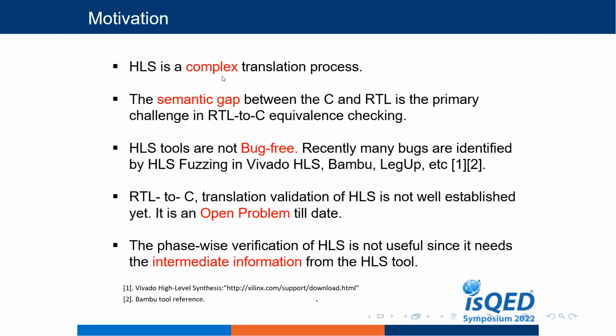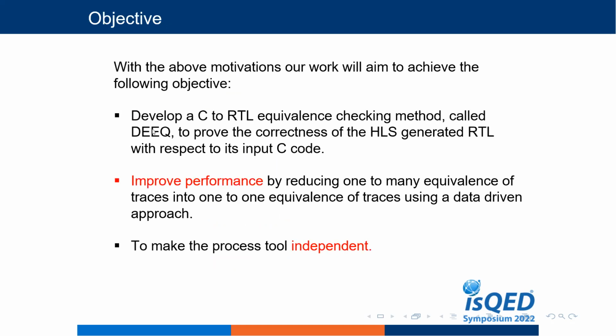Motivation. High-level synthesis is a complex translation process. The semantic gap between C and RTL is the primary challenge in RTL to C equivalence checking. High-level synthesis tools are not bug-free. Recently, many bugs have been identified in some high-level synthesis tools like Vivado HLS and Bambu. RTL to C translation validation of high-level synthesis is not well established yet. It is an open problem. Then the phase-wise verification of high-level synthesis is notful, since it needs the intermediate information from the high-level synthesis.